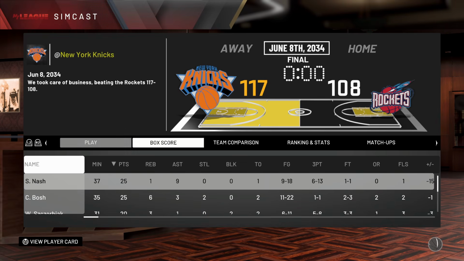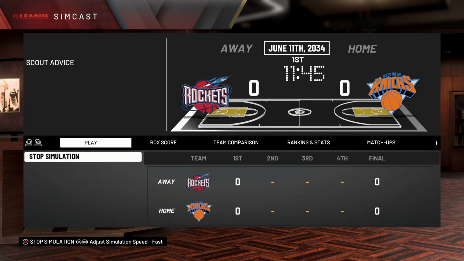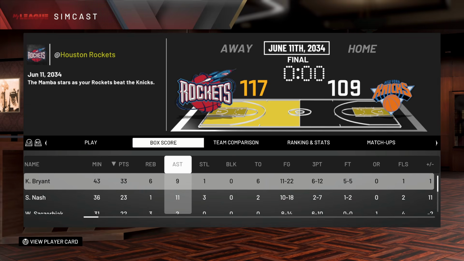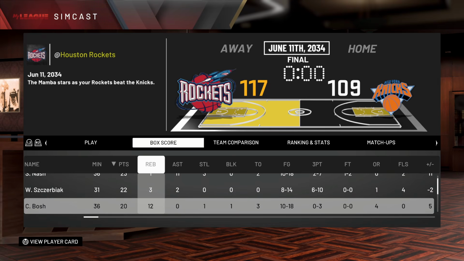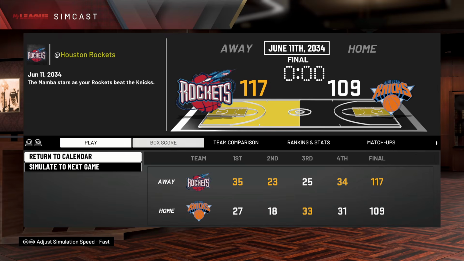Game 4, and we lose. It is now tied 2-2. Gilbert dropped 43 and 10. Yeah, he had to, you know, get something done. Game 5, the deciding factor of this series potentially, and it looks like we're going to win. Kobe 33, 9 and 6. 4 players in 20 plus. That's including Wally, because Wally is really, really good. And Sean Marion's 40 couldn't do much there.